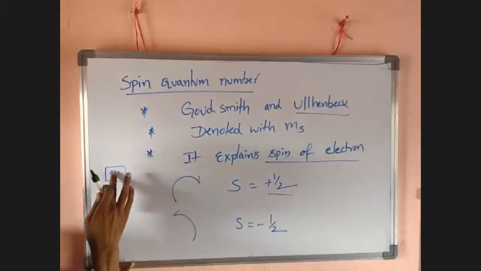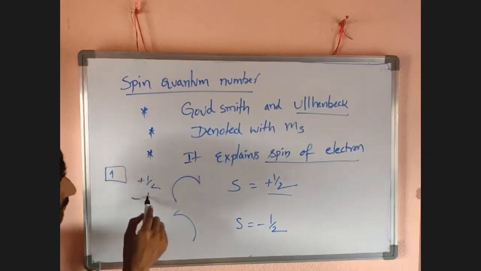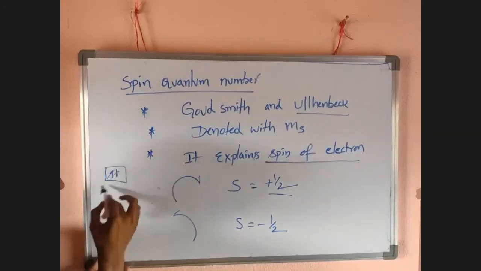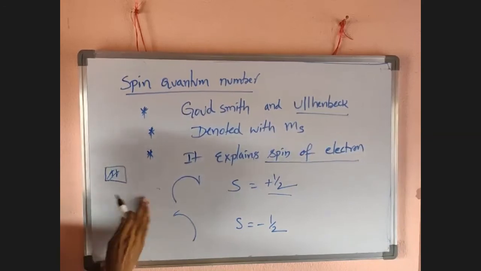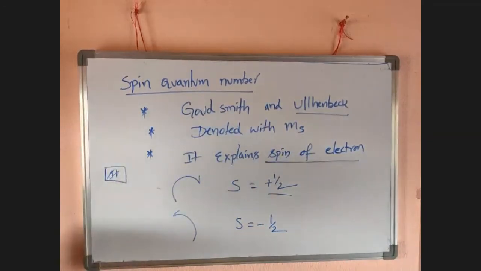If an orbital has only 1 electron, we cannot assign whether it is plus half or minus half; we can take either plus half or minus half. If both electrons are there, plus half and minus half cancel, and S will become 0. It is simple.